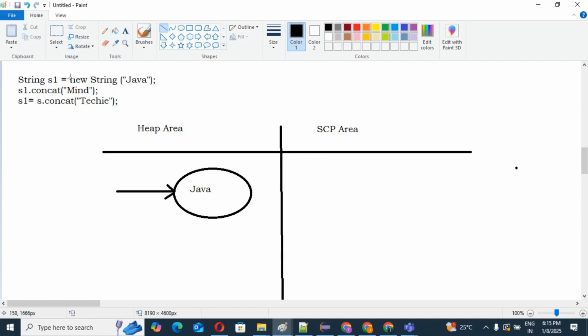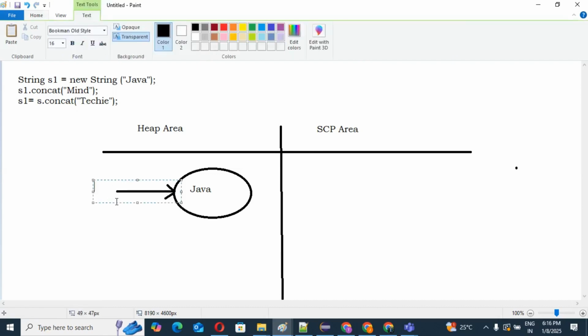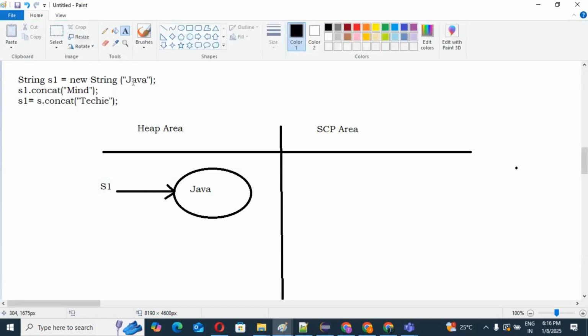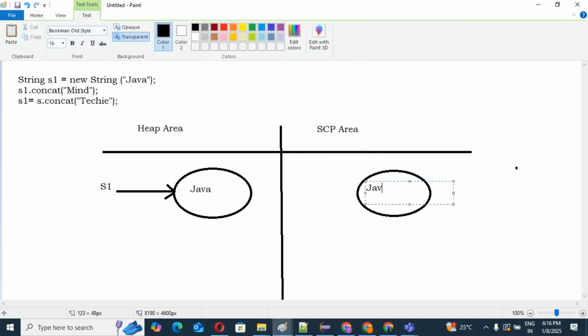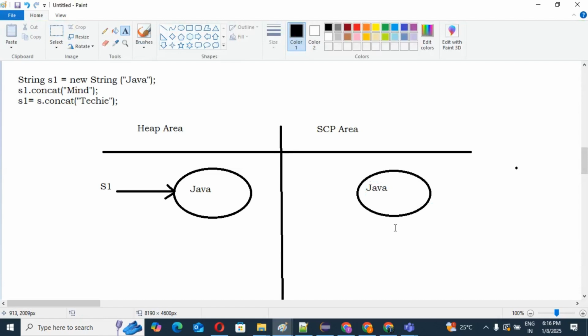This is pointing to our s1. And this is the literal, so one object is created in the SCP area as well. That is Java. We don't have any reference for this; internally a reference variable is maintained by the JVM.